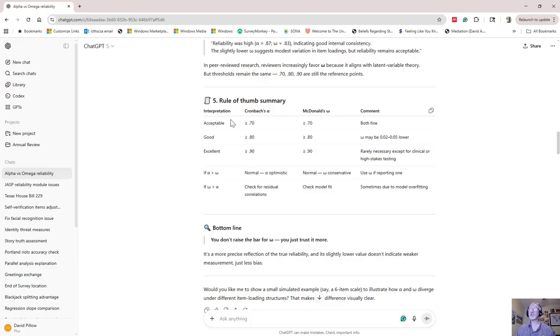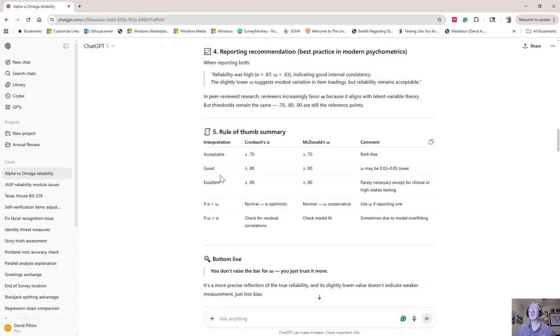Of these two measures, coefficient omega is considered to be the more accurate one, but many times they don't differ a lot. Coefficient alpha can be very close to coefficient omega if the assumptions for coefficient alpha are met.